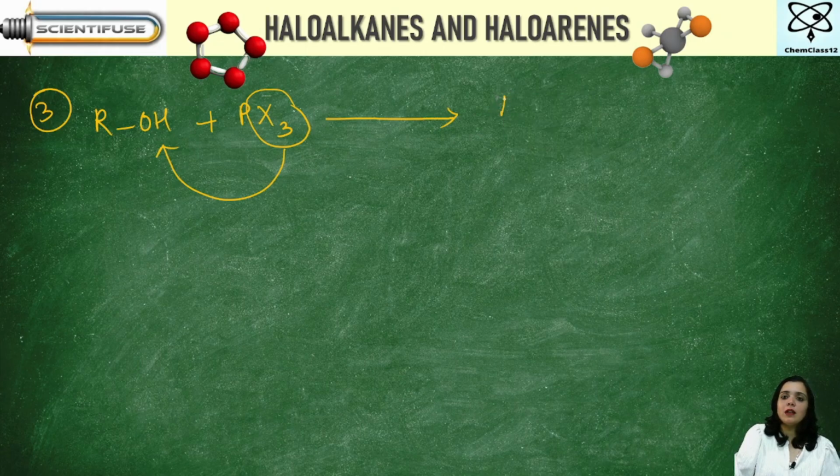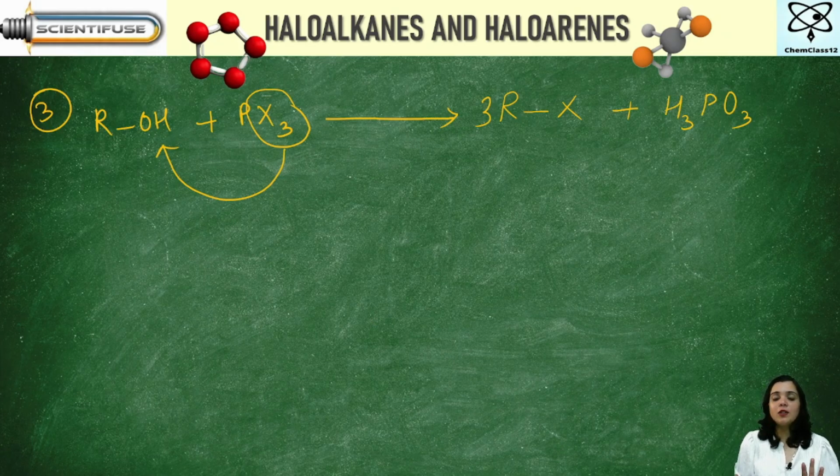This is going to become R and X. Obviously, this is going to attach here, R and X. But you see how many halogens are attaching? 3. So obviously to balance it, I'm going to put this, and then what are you left with? You'll be left with H3PO3.